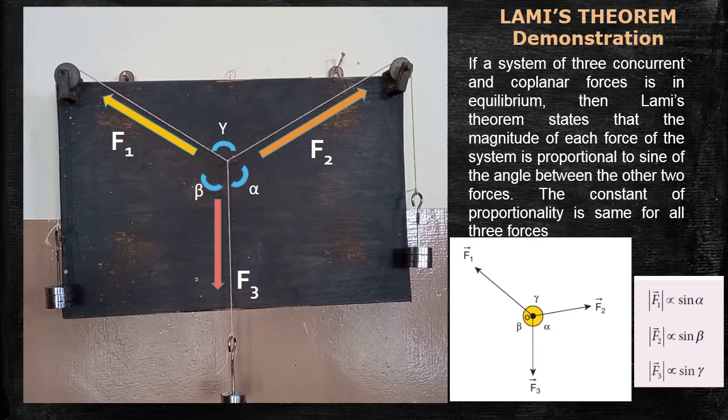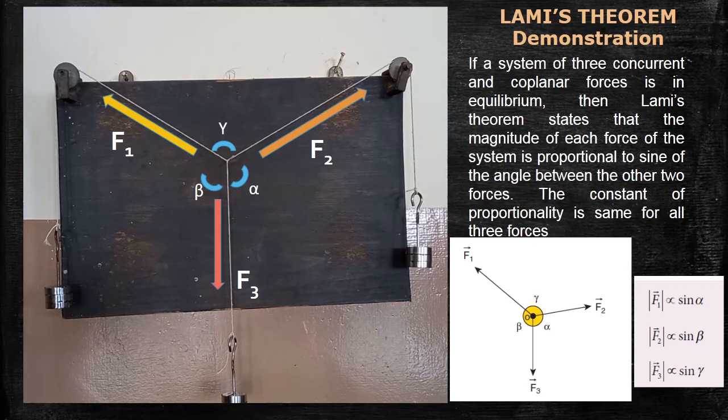Today, I am going to explain Lami's theorem by using this board. Lami's theorem says that if a system of three concurrent and coplanar forces is in equilibrium, then the magnitude of each force of the system is proportional to the sine of the angle between the other two forces. The constant of proportionality is the same for all three forces. So this is the statement of Lami's theorem.